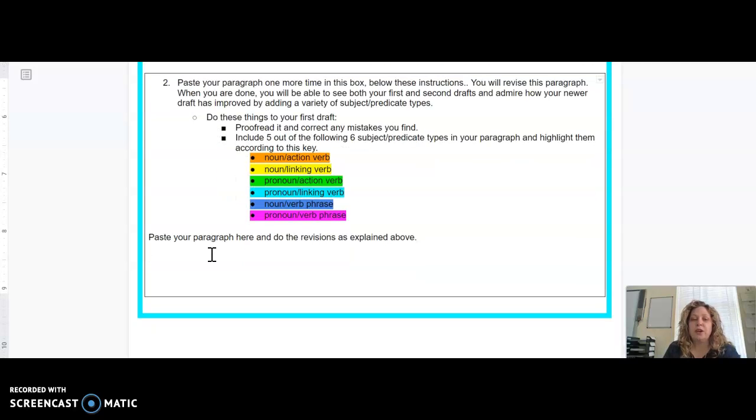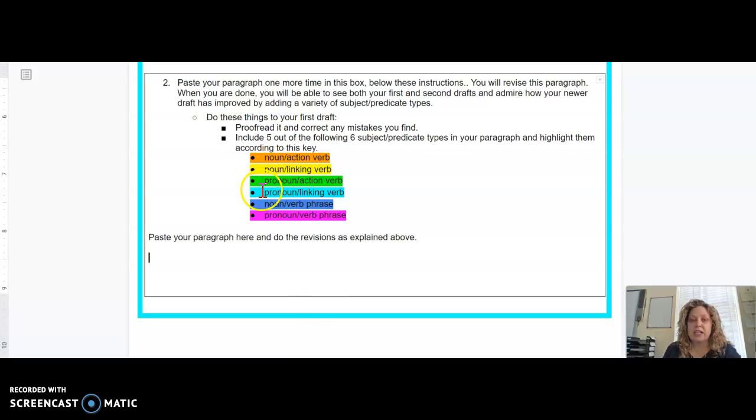So look through your paragraph and find a subject predicate set that is a noun and an action verb. Find one that is a noun and a linking verb, a pronoun and an action verb, a pronoun and a linking verb, a noun with a verb phrase, or a pronoun with a verb phrase. There are 6. You need to find 5. If they don't all exist, then you need to revise things a little bit and create them in there. All right, change your writing a little bit so that you do have 5 out of 6 of these types